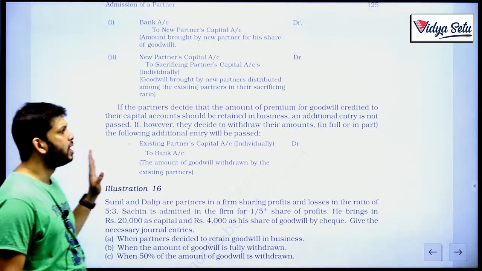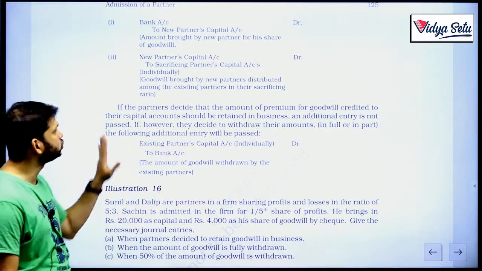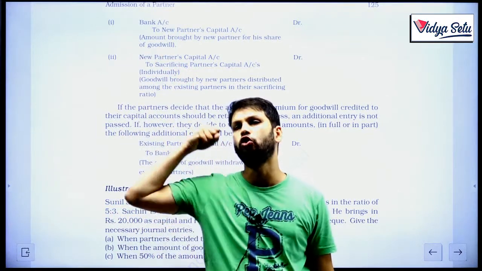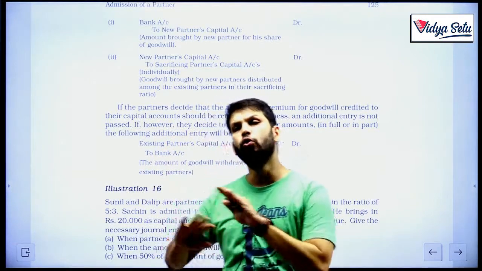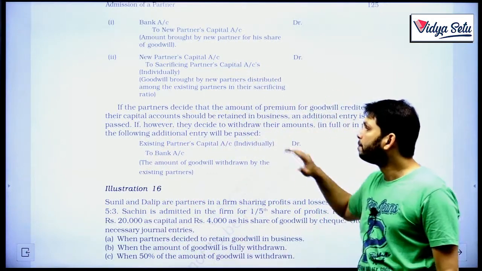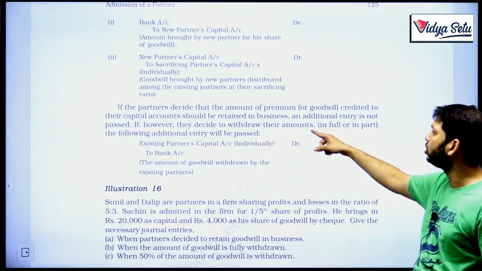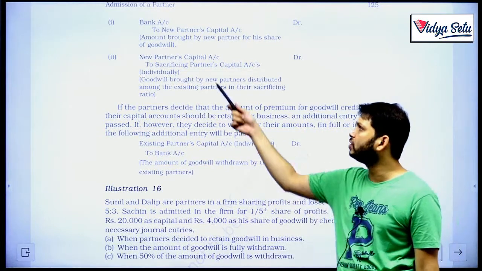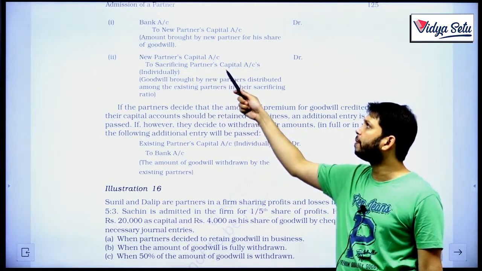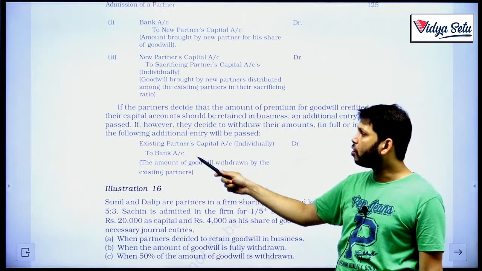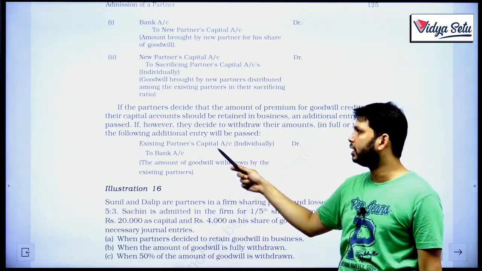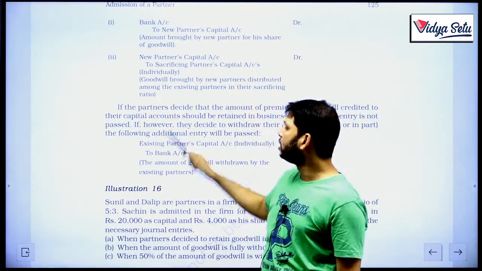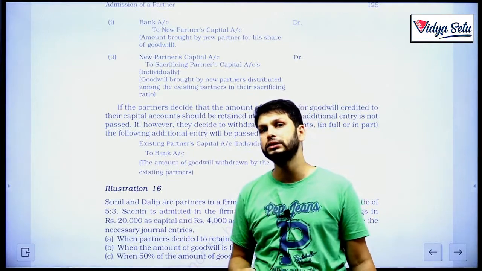Now, if the partners decide that the amount of premium or goodwill credited to their capital accounts should be retained in the business, an additional entry is not passed. If the sacrificing partners are not withdrawing the money of goodwill, no other entry needs to be passed; you need to stop here. But if they decide to withdraw their amounts in full or in part, the following additional entry will also be passed. When they are getting money, the sacrificing partners' capital is credited. Now because they are withdrawing money, they will be debited and the bank will be credited, because the bank got debited when the money came in. The bank will be credited when the money is going out.